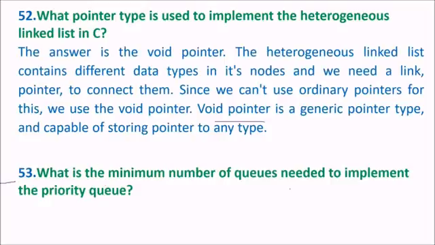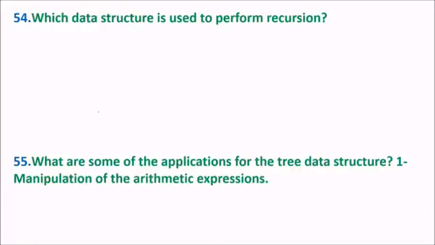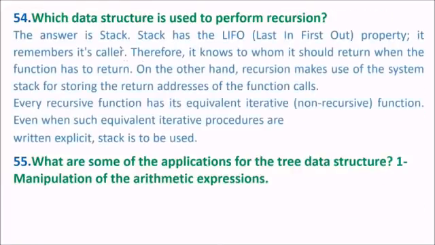Question 53: what is the minimum number of queues needed to implement a priority queue? This we have also seen. These are important questions. That is why the repetition is there. The answer would be 2: one for storing the access, one for storing the priorities. Which data structure is used to perform recursion? Of course, it is stack, because the function is calling itself again and again. For that, we need some return address to be stored, and the latest one has to be retrieved. That is why we use stack.